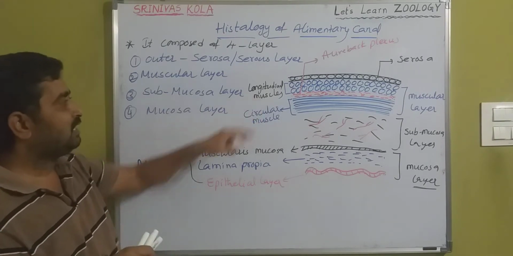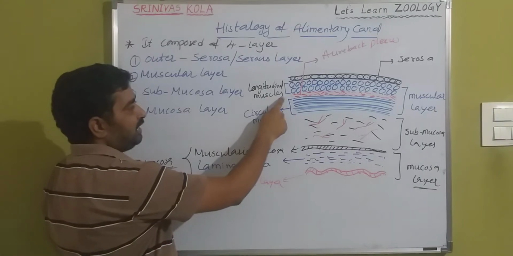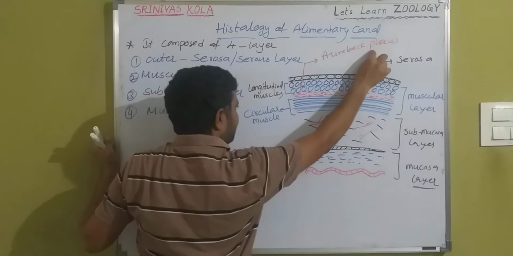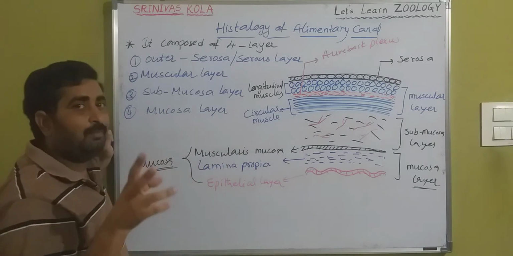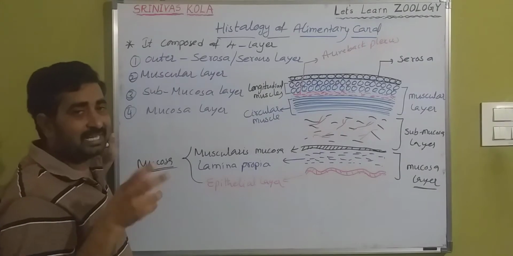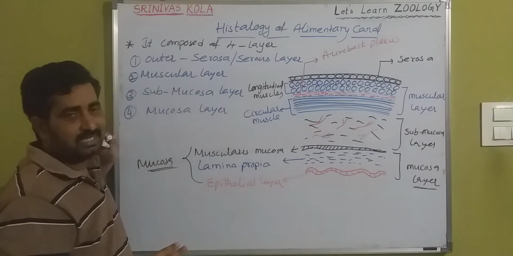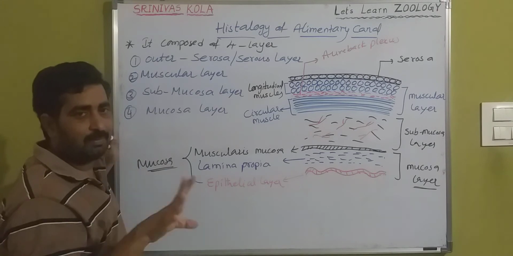In between them there is a network of parasympathetic neurons called Auerbach's plexus. And in the stomach the additional layer is the oblique muscular layer, a unique feature of the stomach.